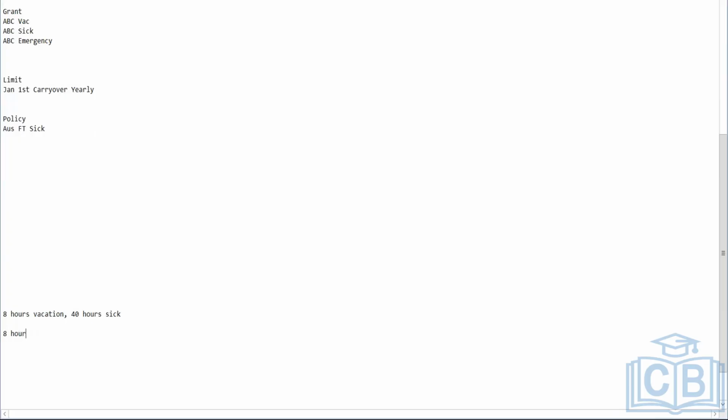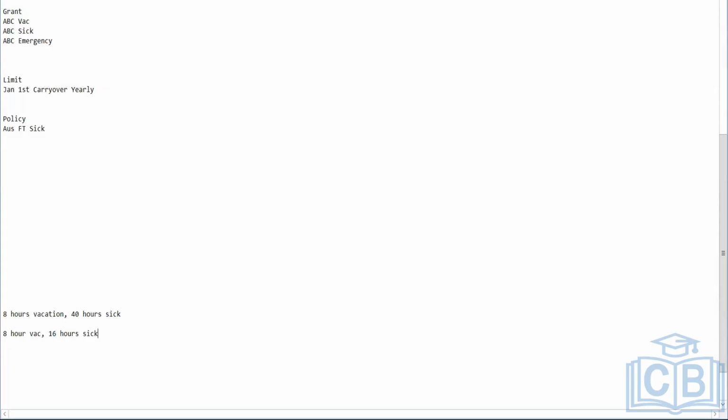So it will take 8 hours from here, and you can directly apply vacation itself in the time card. You need not apply sick. You can directly apply 24 hours as vacation in the time card, 8 hours, 8 hours, 8 hours for 3 days. From the actual bucket, it will take 8 hours from vacation and 16 hours directly from sick. But what you will be putting in the time card is only vacation. So that is what cascading is.